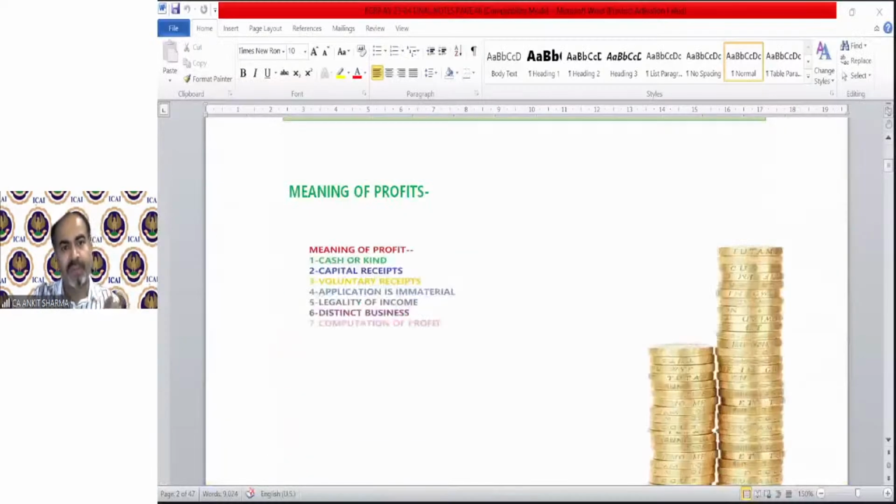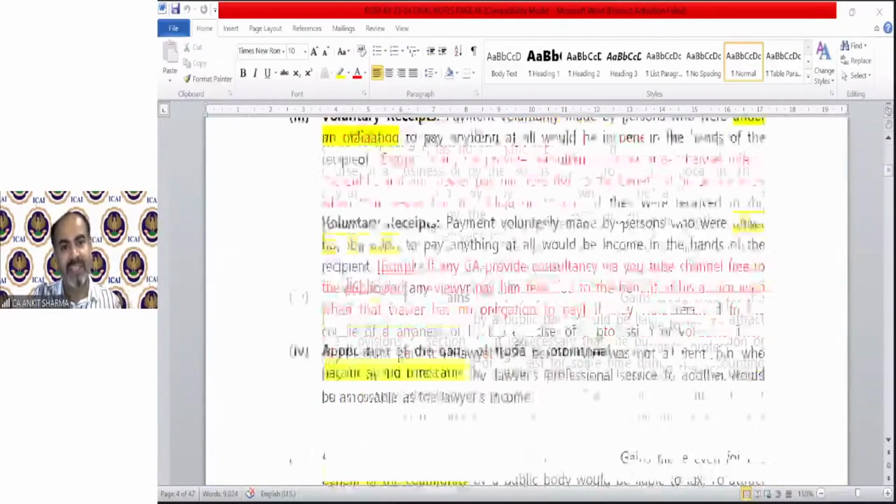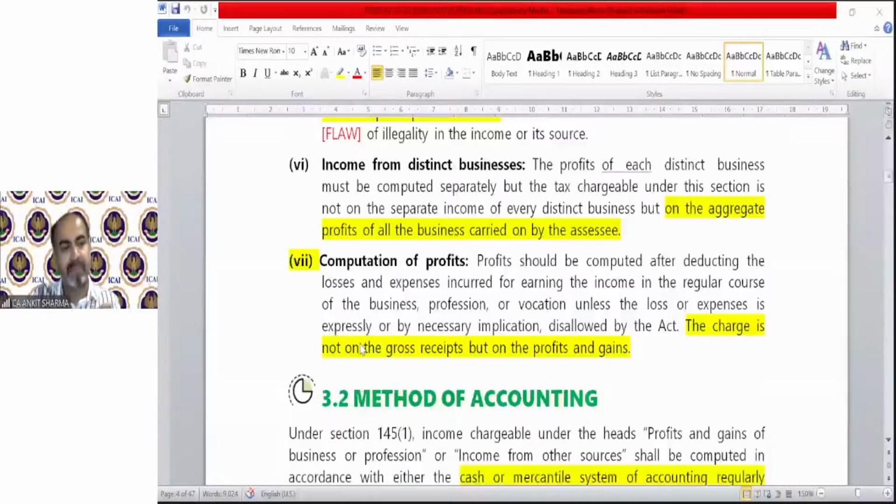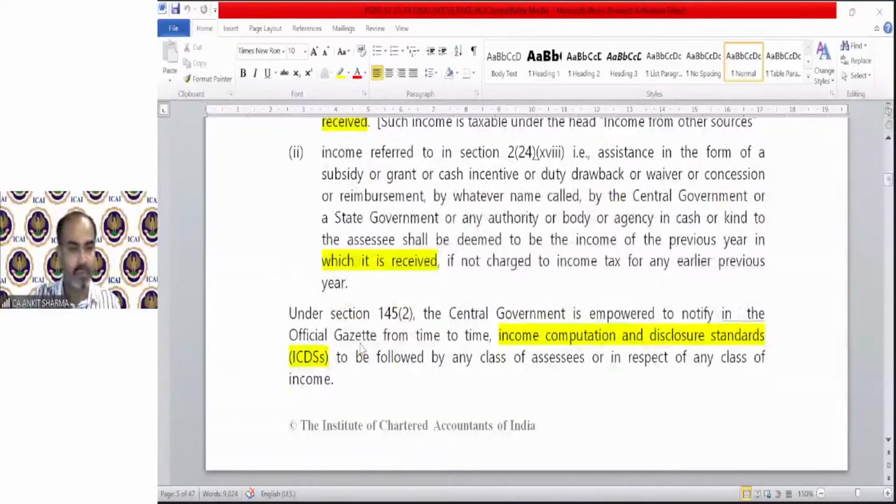This was our first assignment, in which we discussed the business and profession difference, then the meaning of profit in our last session: profit in cash or kind, capital receipt, voluntary receipt, etc., then method of accounting.